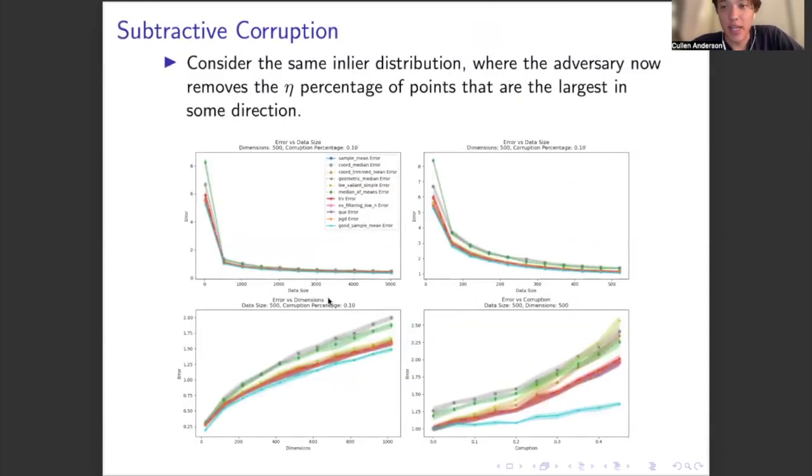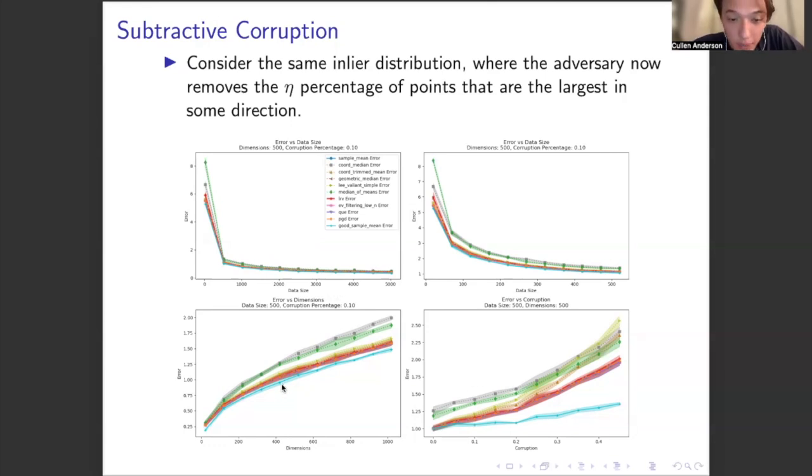Now we consider the case of subtractive corruption. So here we use the same inlier distribution, but now the adversary removes the eta percentage of points that are the largest in some direction once they're projected in that direction. And most notably here, we see that nothing meaningfully outperforms the sample mean. In fact, the best estimators achieve about the same error as the sample mean, whereas some